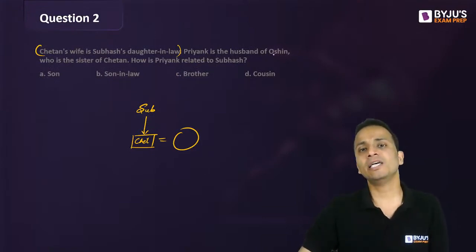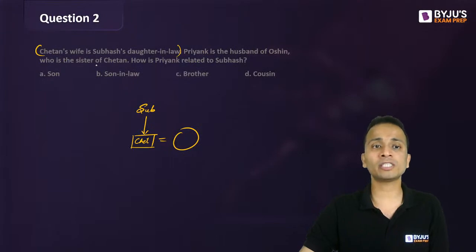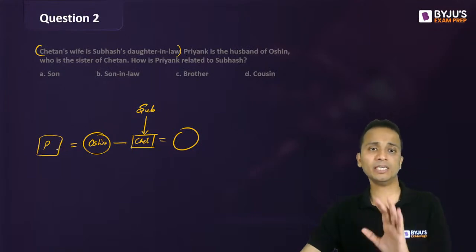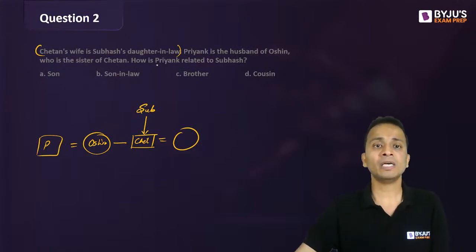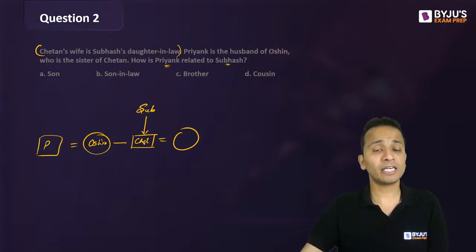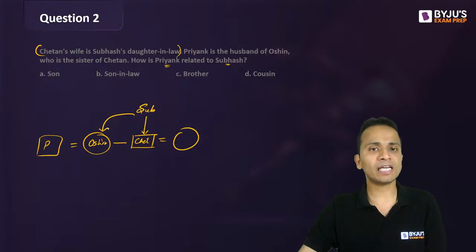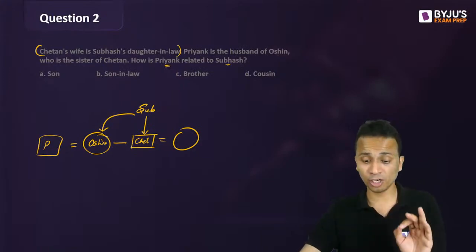Now Priyank is the husband of Ocean. Ocean who is the sister of Chetan. Now Ocean is the sister of Chetan and Priyank is the husband of Ocean. So P means Priyank is the husband of Ocean. Completed. Now how is Priyank related to Subhash? Now Subhash के son की sister will be Subhash की daughter. So daughter of Subhash is Ocean and Ocean का husband है Priyank. So I can say that Priyank is the son-in-law.